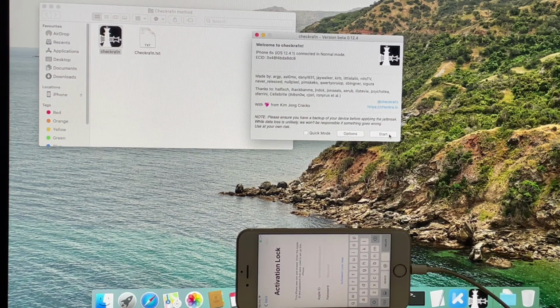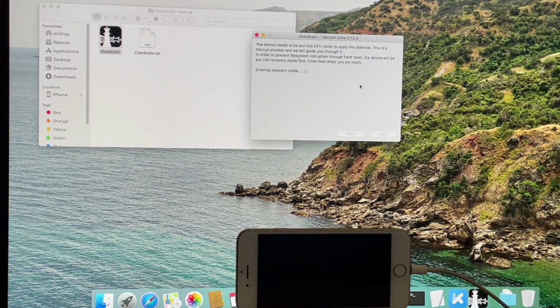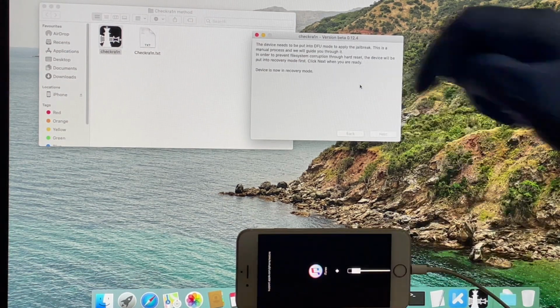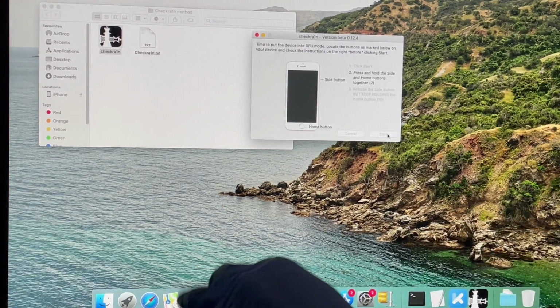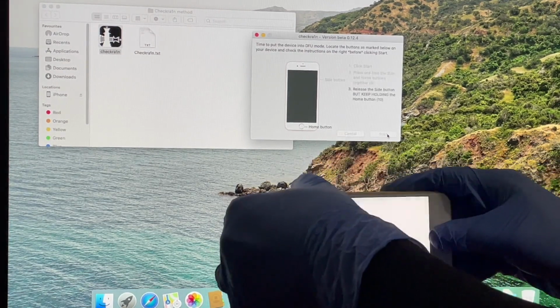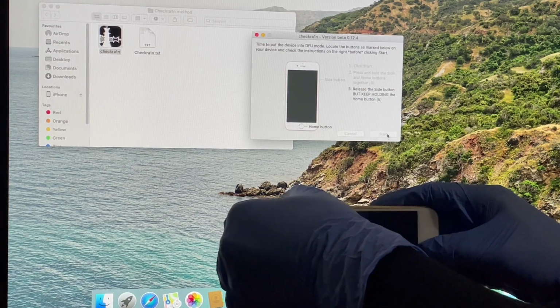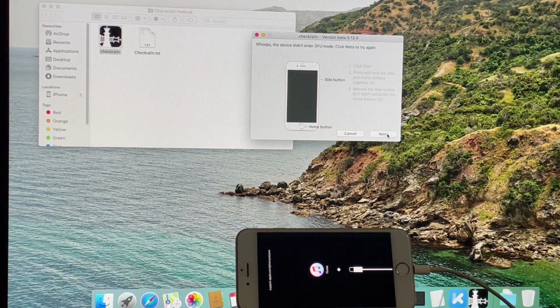I will be using CheckRain application first. Connect your phone and click on the Start button. Your phone enters recovery mode. Click on Start option again and follow the on-screen instructions to put your phone to DFU mode. If it fails to enter DFU mode, do not worry. Just try it one more time.